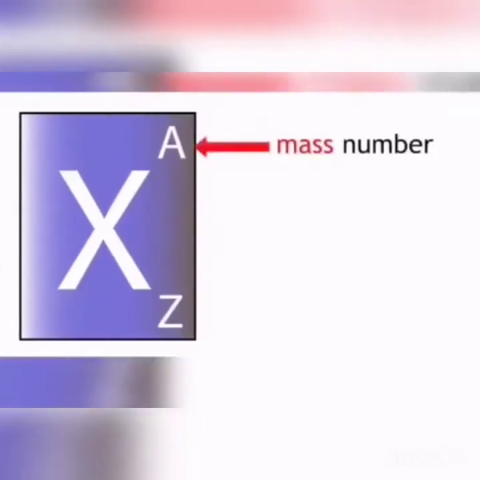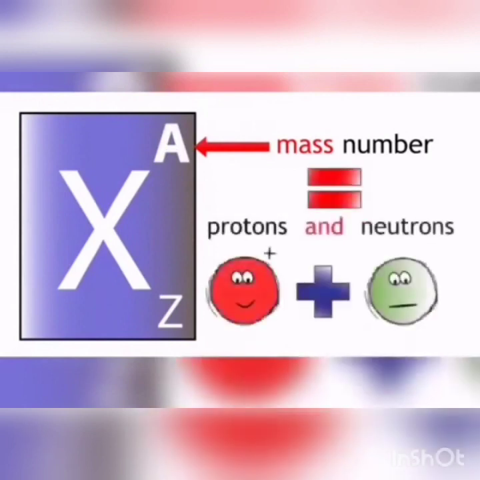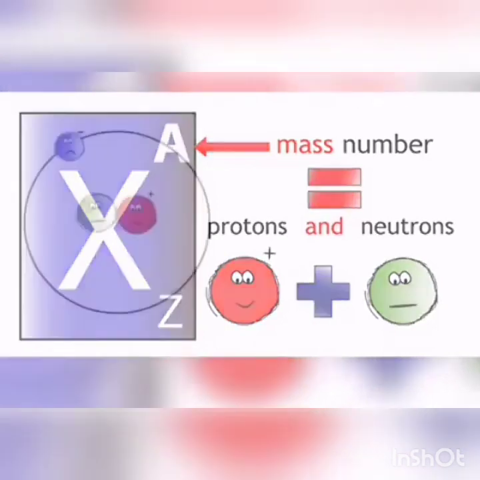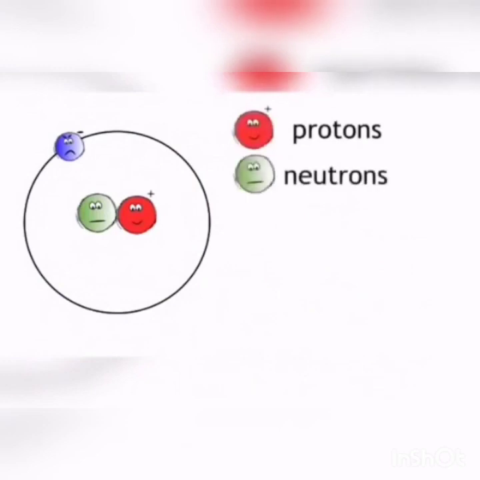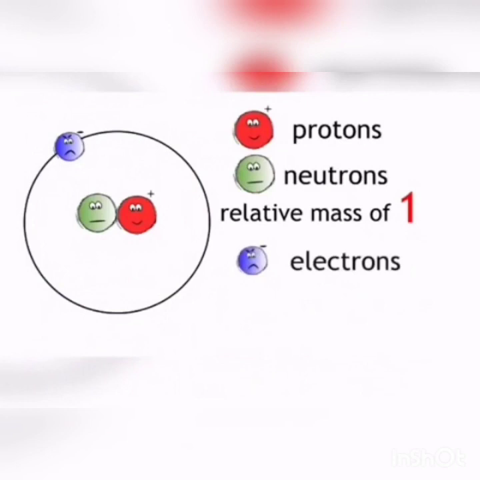Now we are going to see the mass number. Mass number is represented by the letter A. Mass number is the sum of the protons and the neutrons present in the atom of each element. The relative mass of the protons and the neutrons is 1, and the mass of the electron is so small that it is negligible.